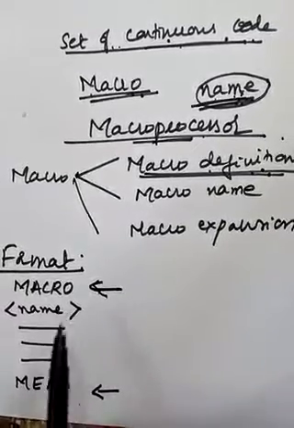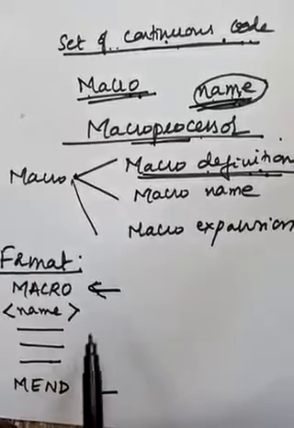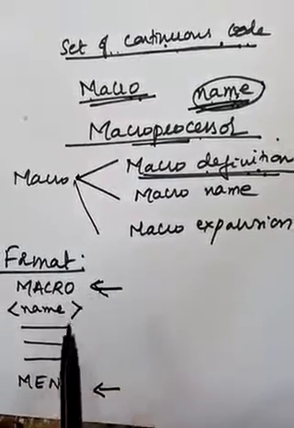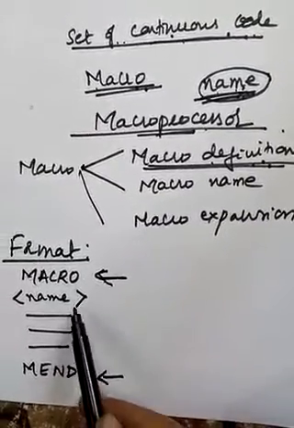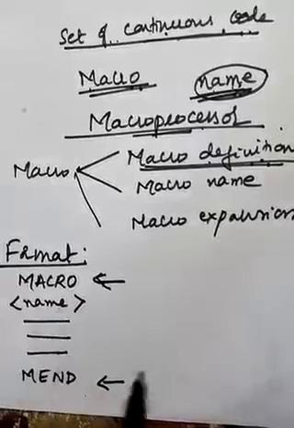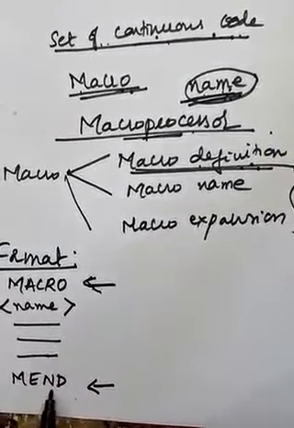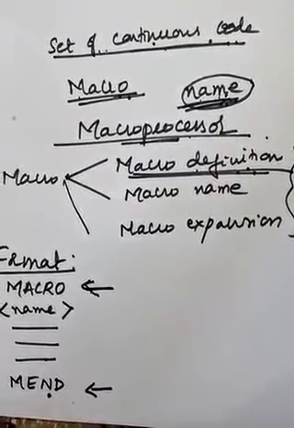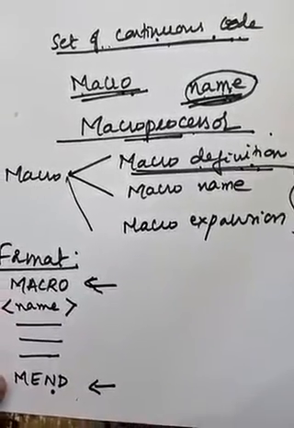So now let us define what is macro pseudo-op. All these definitions are important. So macro is a pseudo-op which is the first line of any macro definition and identifies the next following line as the name of the macro. Then what is mend pseudo-op? It is the pseudo-op which indicates the termination of the macro definition or the end of the macro definition. So this is the format to define a macro.